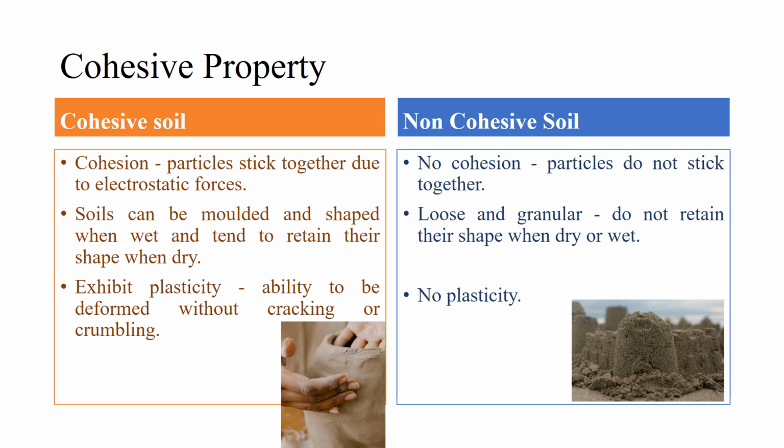Coming to cohesive property. Cohesive soils exhibit significant cohesion, meaning the particles stick together due to electrostatic forces. These soils can be molded and shaped when wet and tend to retain their shape when dry. They also exhibit plasticity, which is the ability to be deformed without cracking or crumbling. Non-cohesive soils do not exhibit significant cohesion between the particles and therefore they do not stick together. They do not exhibit plasticity and cannot be molded or shaped. These soils are loose and granular and they do not retain their shape when dry or wet.